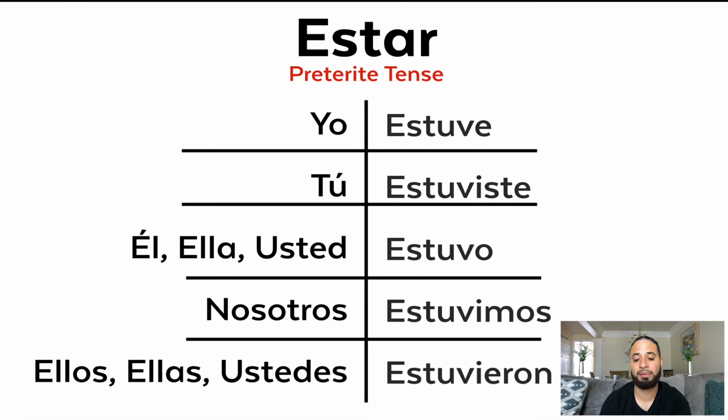So next we have the past tense, the preterite tense. Yo estuve, so I was. Tú estuviste, you were. Él estuvo, ella estuvo, usted estuvo, nosotros estuvimos, ellos, ellas, ustedes estuvieron. All right, so again, this is the preterite tense. This is I was. So yesterday, you could say, ayer estuve en la tienda cuando ella me llamó. So yesterday I was in the store when she called me. So it's like a one-time thing, like I was there.